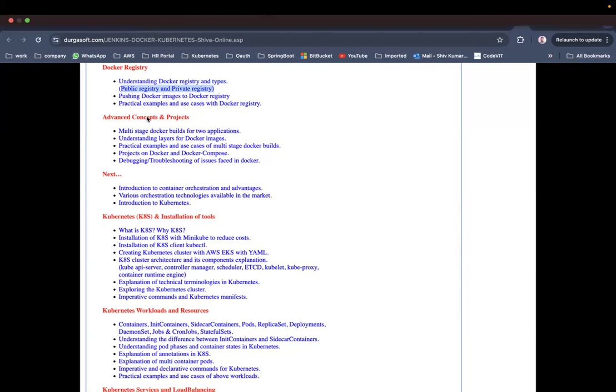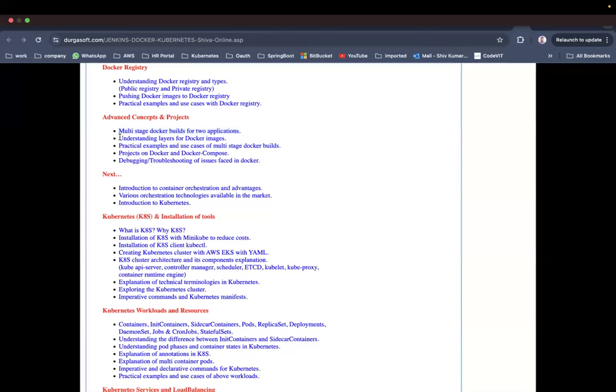That's the thing. Custom advanced concepts and projects, actually. Now, multi-stage Docker builds for our applications. We are going to take one application or two applications, some applications, and we are going to write multi-stage Docker builds, a multi-stage Dockerfile. Okay, so that's very, very important. And how to write this, I am going to show very clearly for you as part of the course. Actually, multi-stage Docker builds is really, really important. You need to understand that.